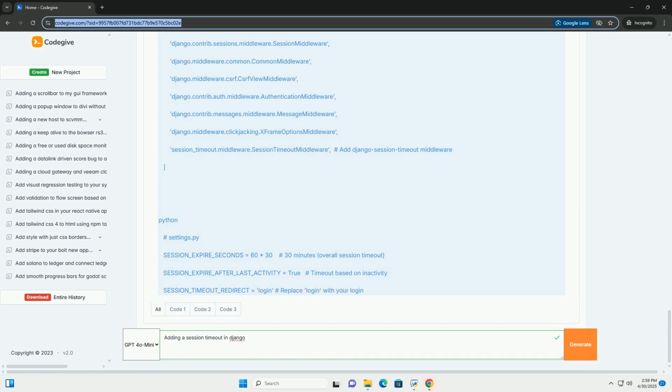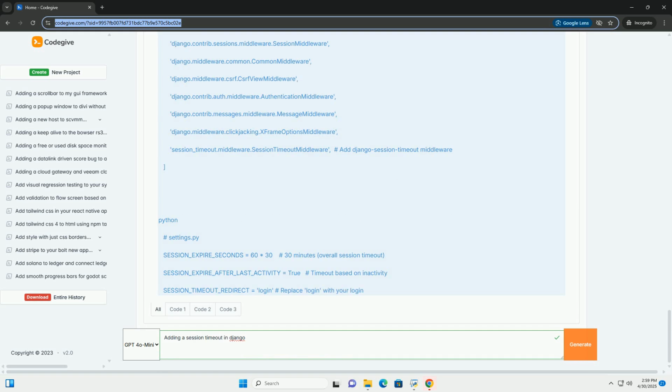Implementation: A. Set SESSION_SERIALIZER in settings.py. B. Create a custom middleware, example middleware.py. C. Add the middleware to MIDDLEWARE in settings.py. D. Configure SESSION_TIMEOUT_SECONDS, optional, in settings.py. Explanation: SESSION_SERIALIZER is crucial to allow datetime objects to be stored in the session. The default serializer cannot handle datetimes.